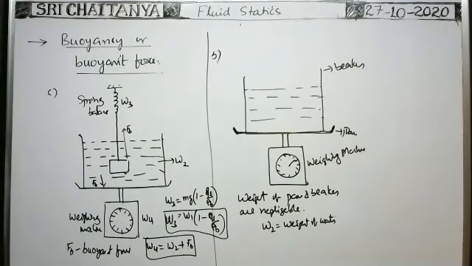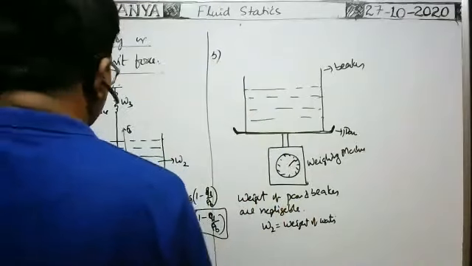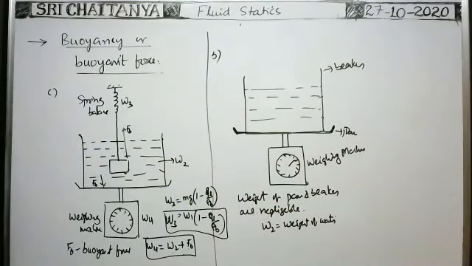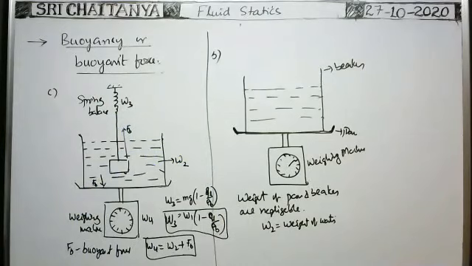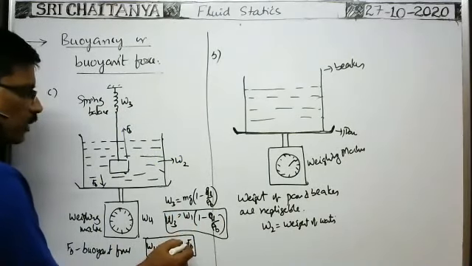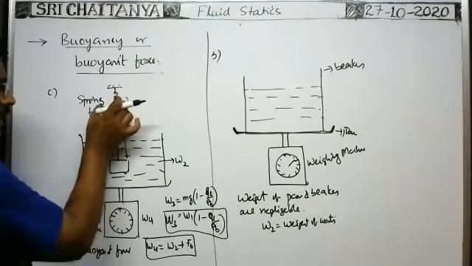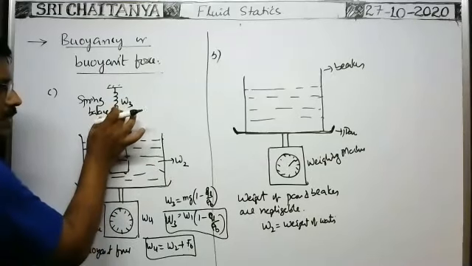Next, Archimedes principle. You see, whenever the body is just suspended by means of a spring balance, the reading shown by the spring balance is equal to W1.